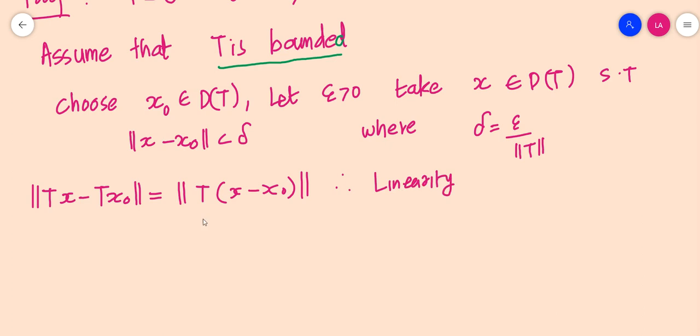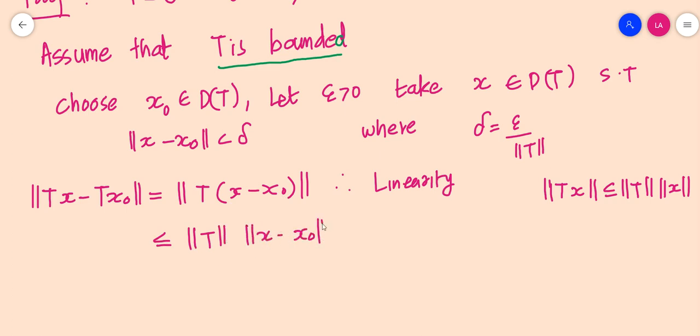Now by the boundedness we have assumed, norm of Tx is less than or equal to norm T times norm x. Here instead of x we have x minus x naught. So this is less than or equal to norm T into norm of x minus x naught.